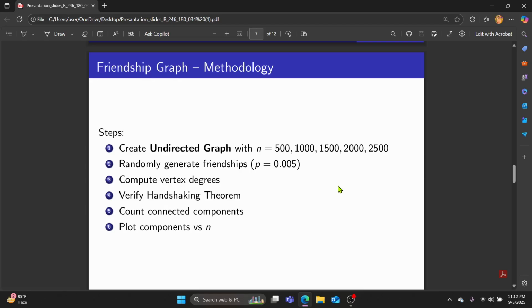Next, we move to the friendship graph simulation. Here are the steps. We created undirected graphs with users ranging from 500 to 2500. Friendships were generated randomly with probability 0.005. We calculated each vertex's degree. Then we verified the handshaking theorem, which states that the sum of all the vertex degrees equals twice the number of edges. We counted connected components. Finally, we plotted the results of connected components against the number of users.